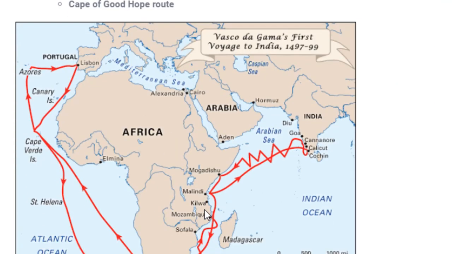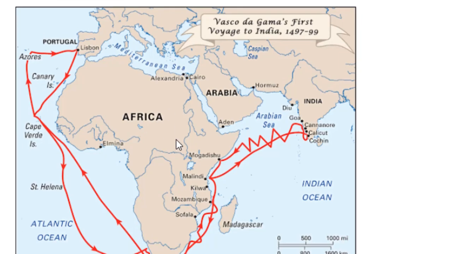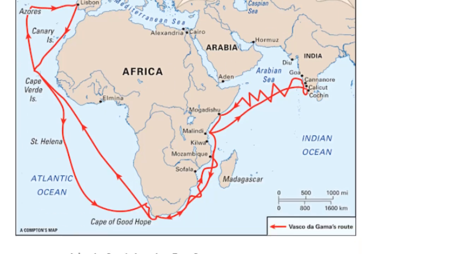Next is Cape of Good Hope. Cape of Good Hope lies somewhere in the southern part of Africa. Here we have Cape of Good Hope. Oh, I hope it's not visible. Just a minute, let me bring up the image. Okay, fine, the image is visible now. You can see the routes are made over here. Ships moving in these routes or in this direction would be called the Cape of Good Hope route.